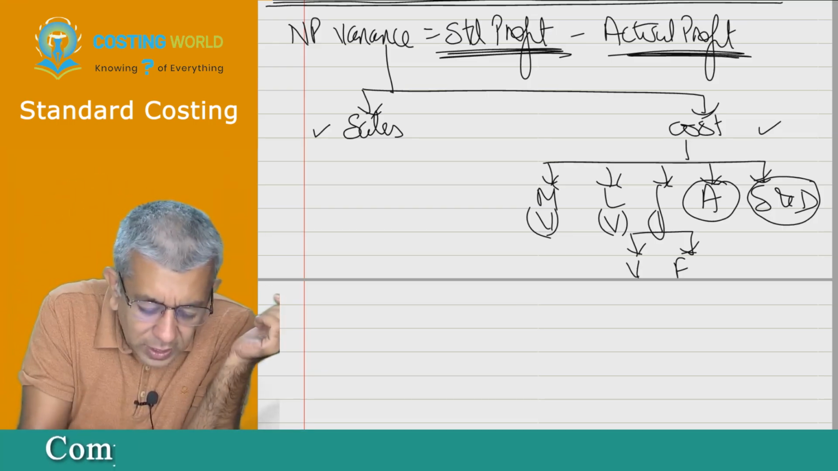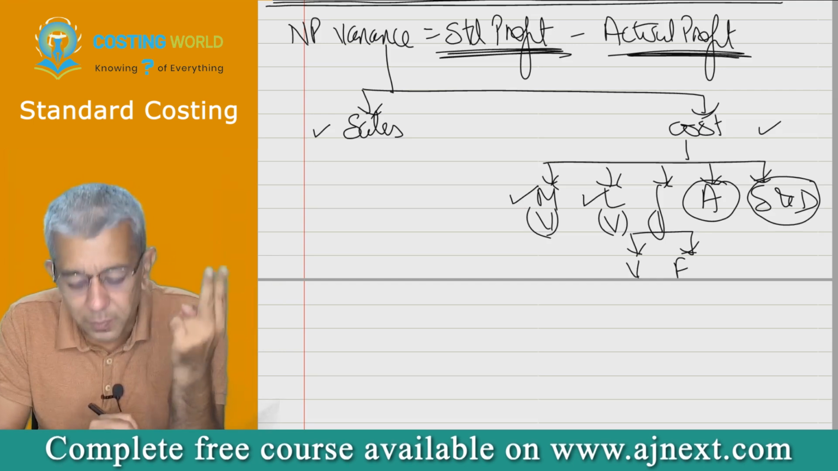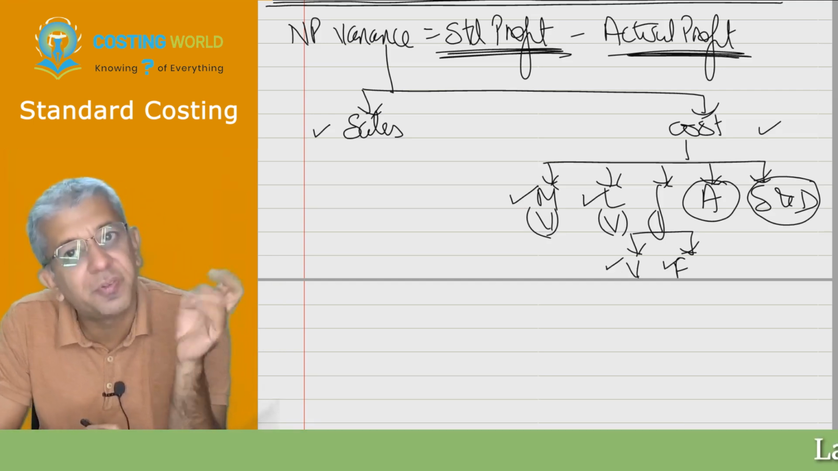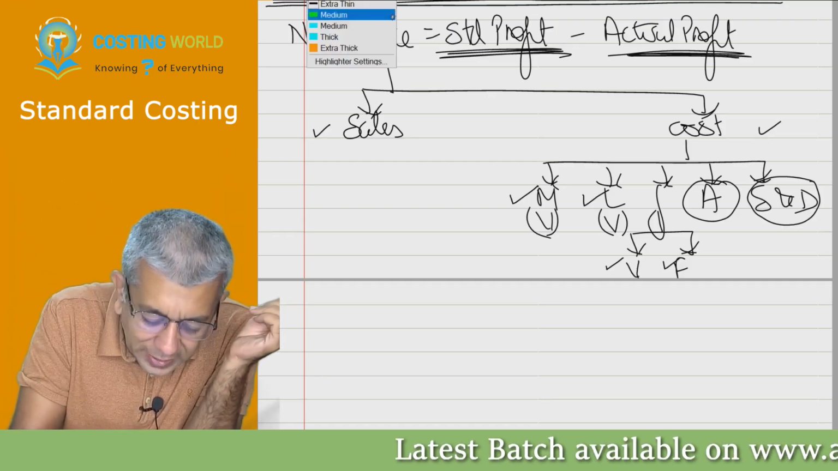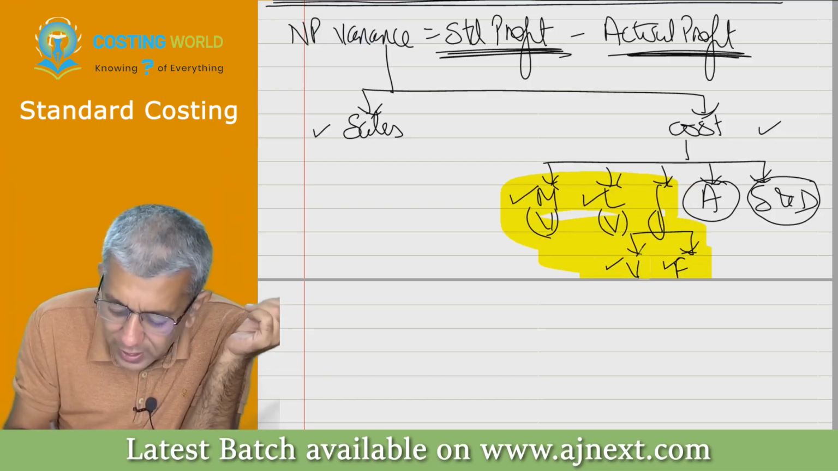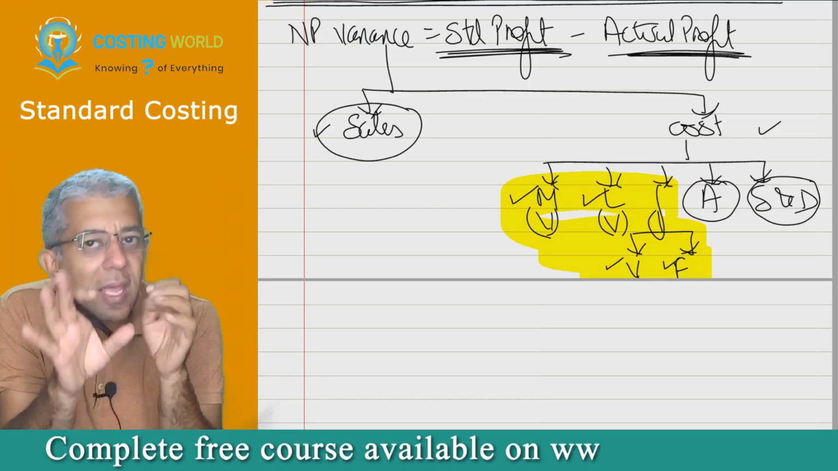We are today going to be starting with material. Next time we are going to be doing labor. Then we are going to be doing variable factory overheads, and then fixed factory overheads. Actually, your entire portion is only over here. This is your entire portion. All other things, even this particular thing, are not there in your portion.